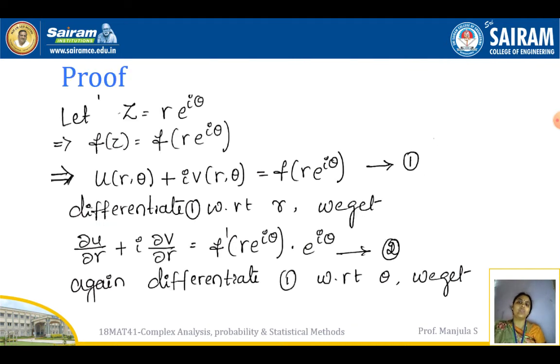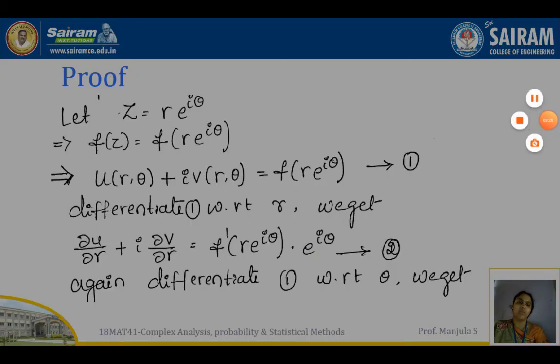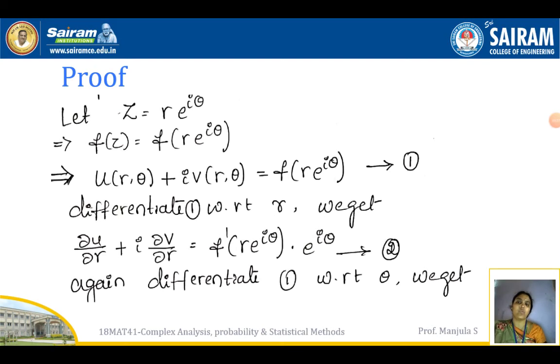Now we'll do the proof of the Cauchy-Riemann equations in polar form. In polar form, the z value can be written as r into e to the power i theta, whereas in Cartesian form the z value is x plus iy. Since z is r into e to the power i theta, f of z can be written as f of r into e to the power i theta. And f of z is nothing but u plus i into v.